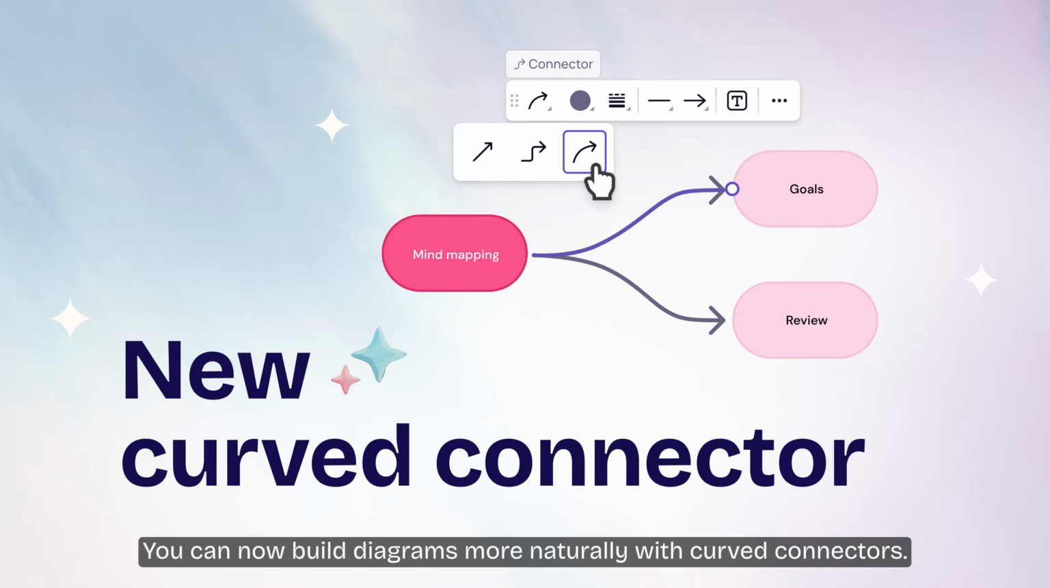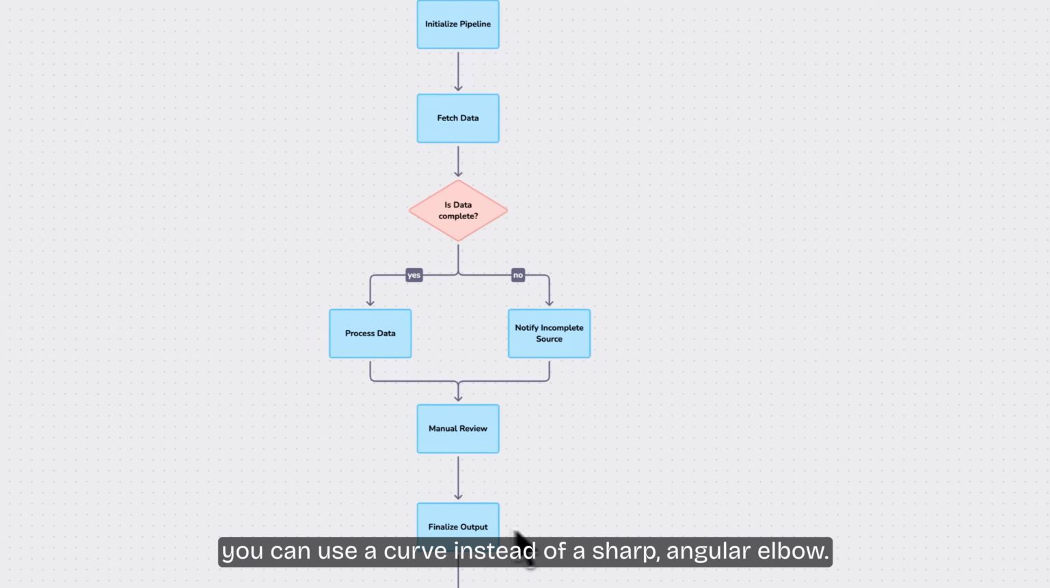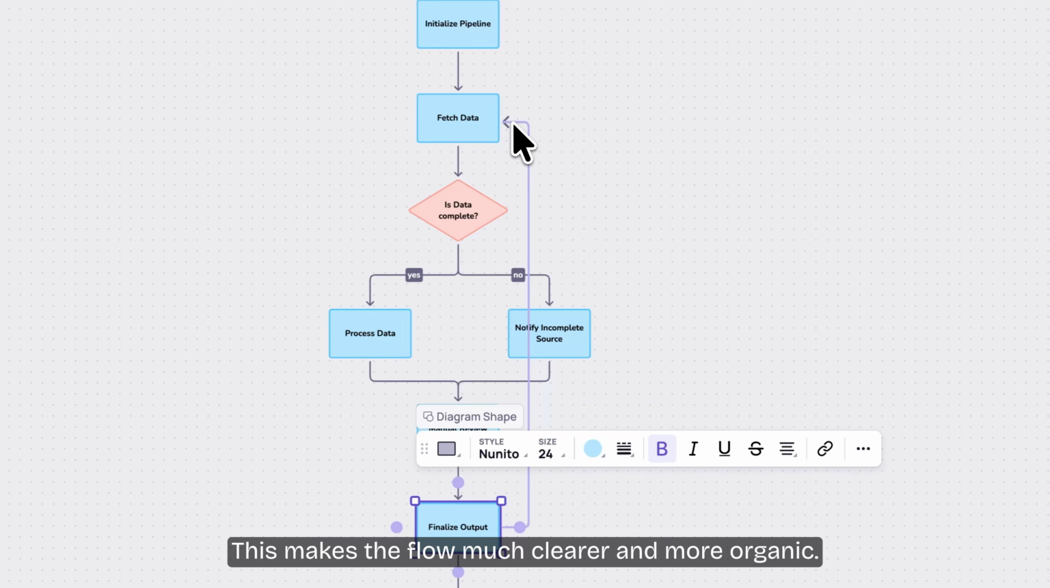You can now build diagrams more naturally with curved connectors. For example, if you want to draw a connector that loops back to a previous step, you can use a curve instead of a sharp angular elbow. This makes the flow much clearer and more organic.